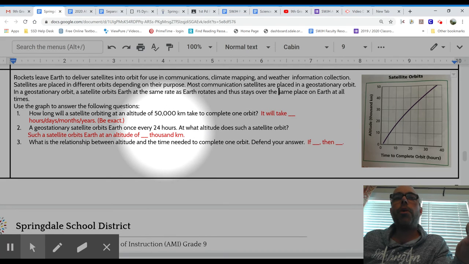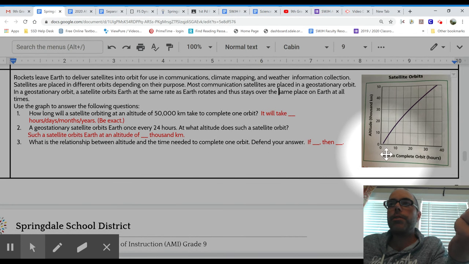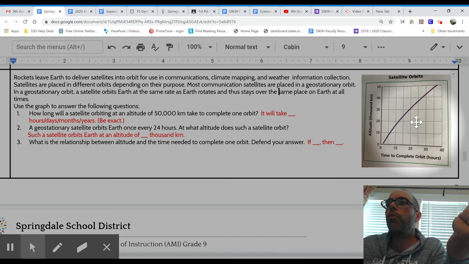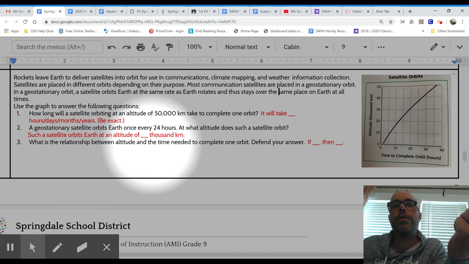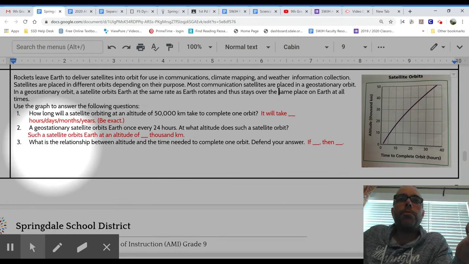Once every 24 hours. Well, that makes sense because the Earth turns once every 24 hours. At what altitude would such a satellite orbit? Well, we need it to orbit once every 24 hours. So there's 20, there's 25, there's 30, or once every 24 hours. All we have to do is read up on the graph and see exactly what altitude that's going to be. Please give it to us in thousands of kilometers.